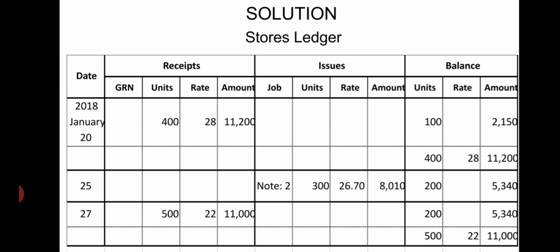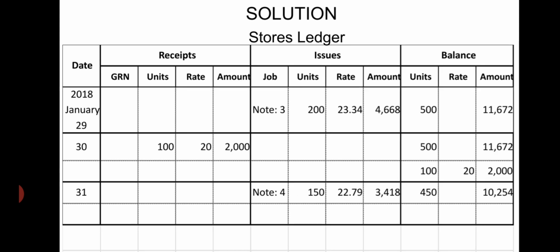26.70, 5,340. On 27, once again we are receiving 500 units at the rate of 22. 11,000 will be the balance. Total will be 200 units at the rate of 26.70, which is 5,340, and 500 units at the rate of 22, 11,000.